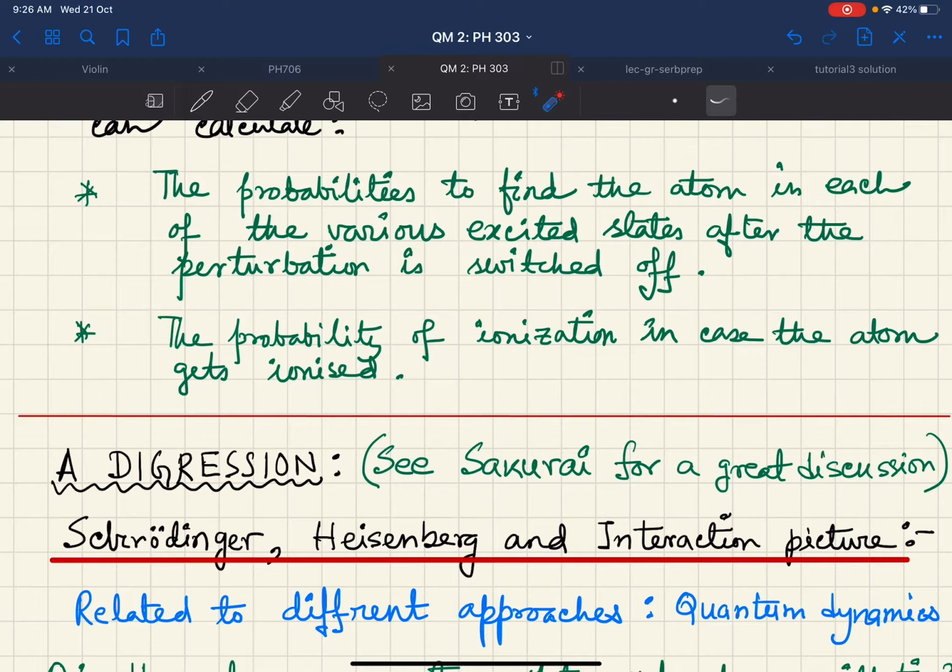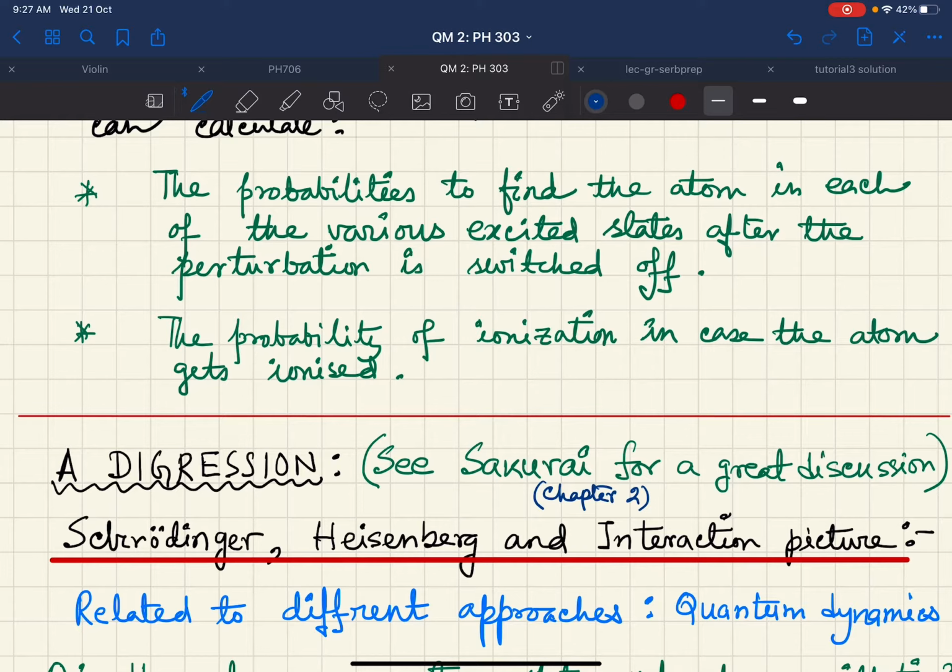So now I will actually make a small digression. In fact, I would request you to look for a very detailed and very good discussion about the Schrodinger, Heisenberg and interaction picture from the book of J.J. Sakurai. The name of the book is Modern Quantum Mechanics, J.J. Sakurai. In fact, you should look in chapter 2, where Sakurai discusses the quantum dynamics.